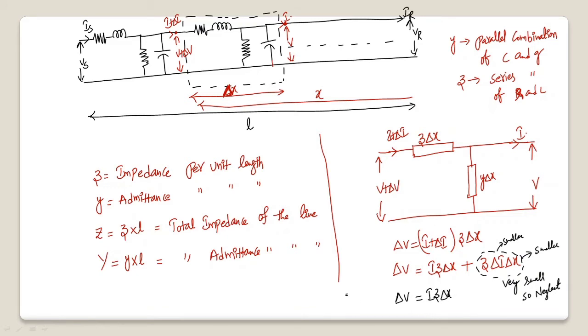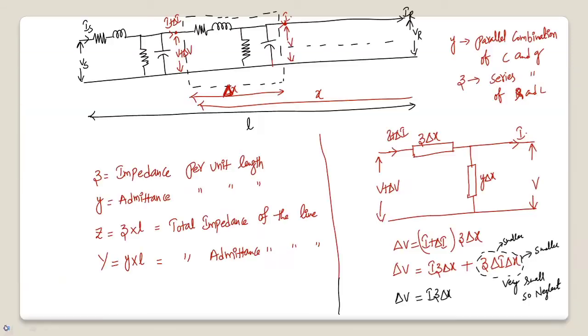From this, what I can write is delta V by delta X as I into small z.